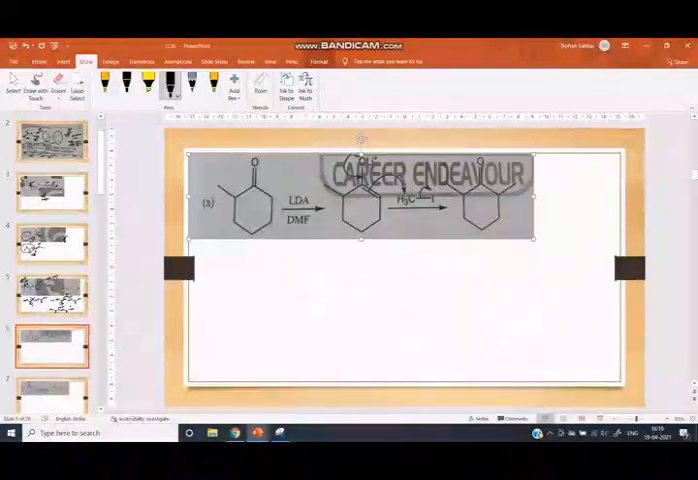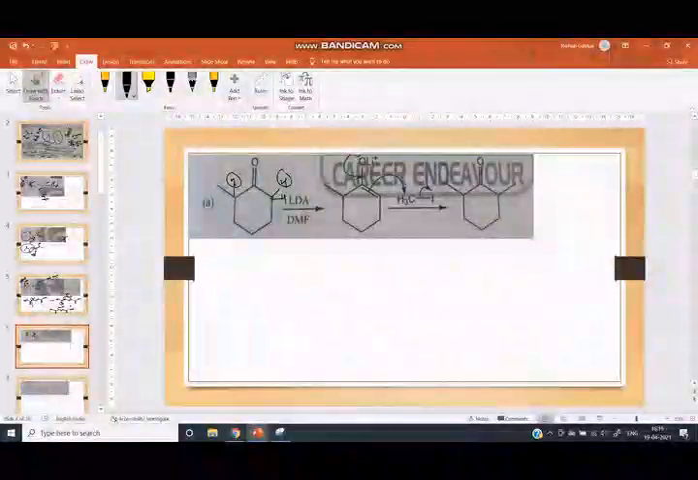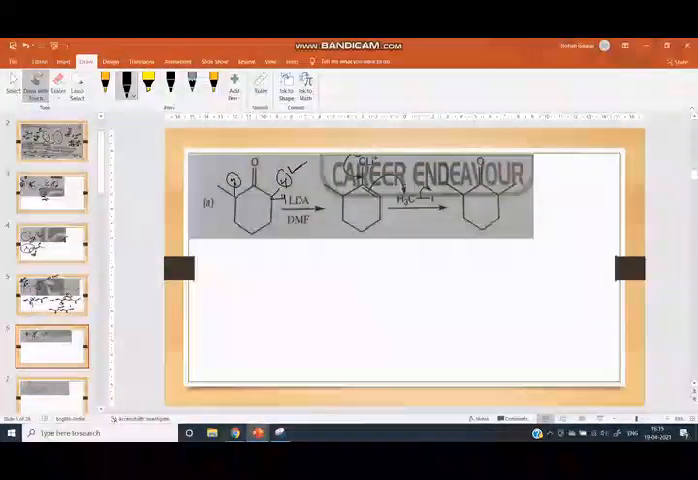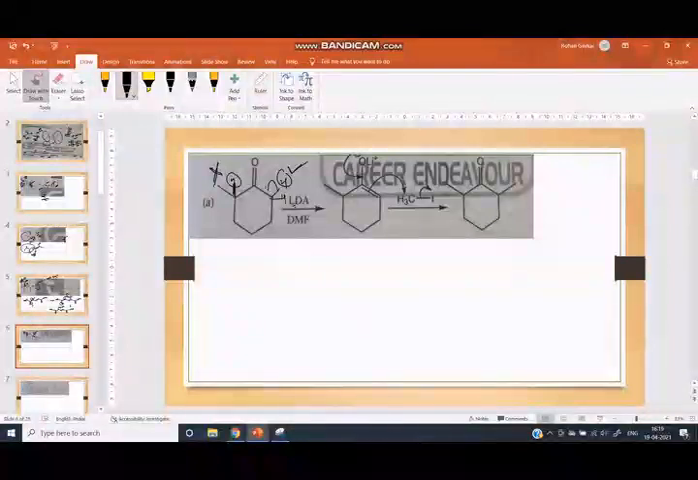Now we can see the next reaction. Here are two types of proton, this proton and this proton. LDA always abstracts the more acidic proton. This proton is more acidic and this one is less acidic, so it does not abstract it, because the methyl group is electron donating. Therefore, the acidity of this proton decreases. So LDA takes this proton and the enolate is formed here.